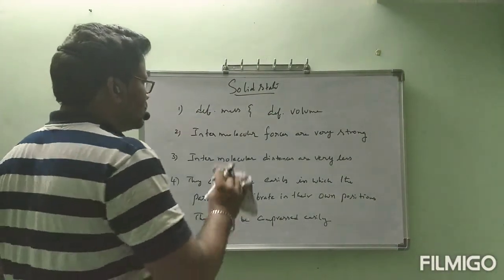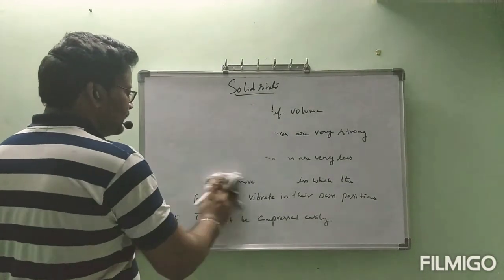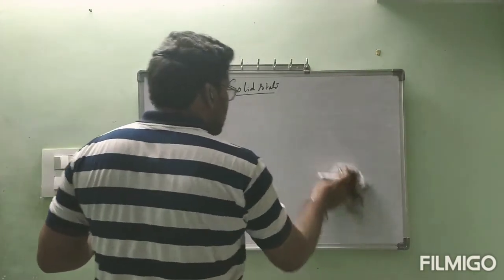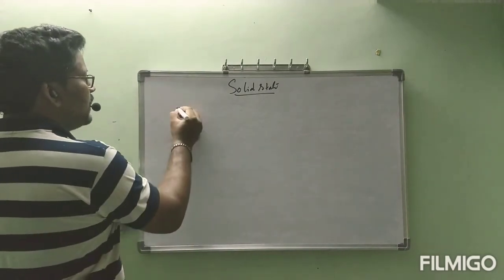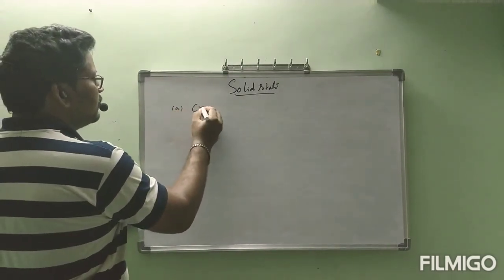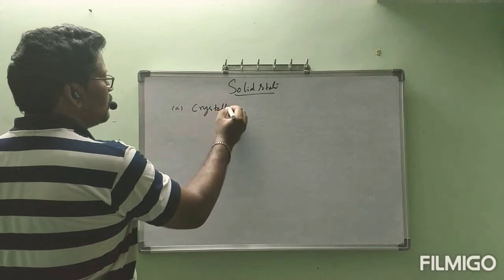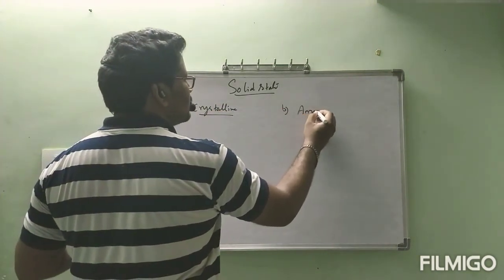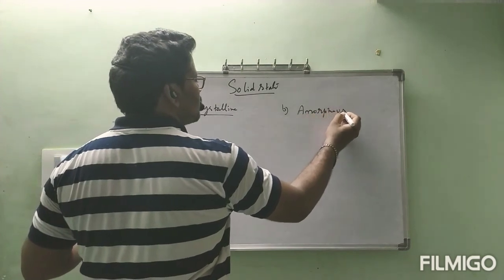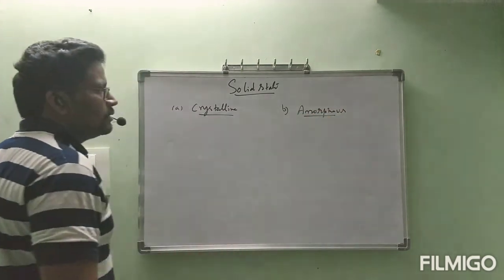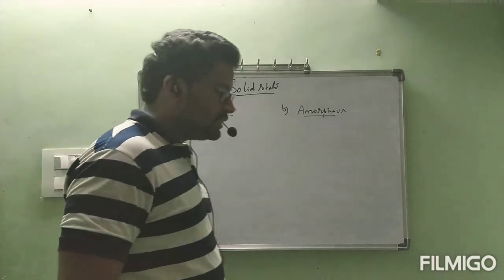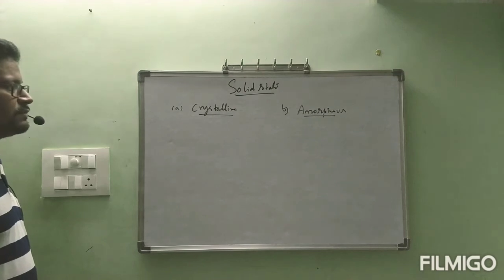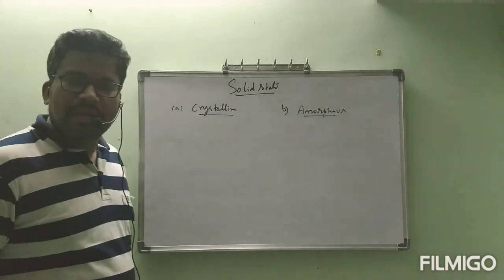Now we will go through how many types of solids we have. There are two types of solids: A, crystalline, and B, amorphous.